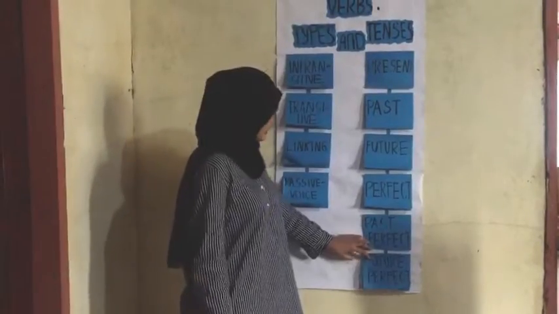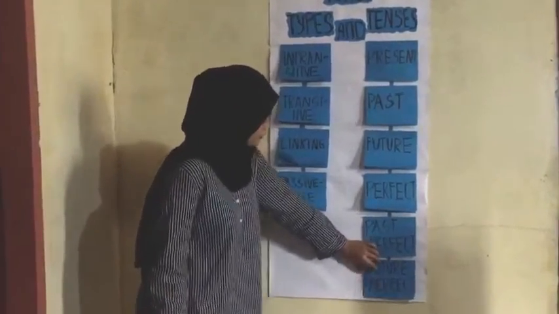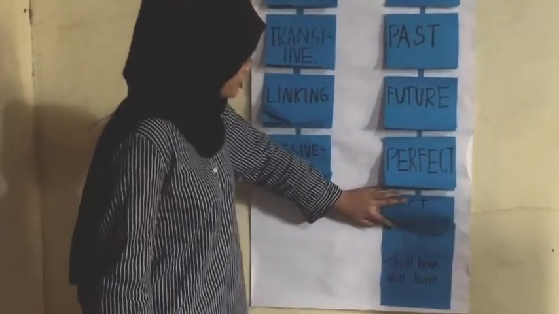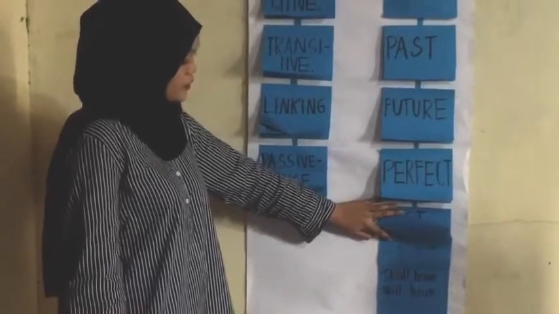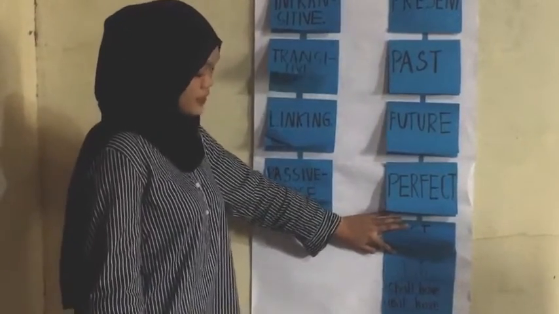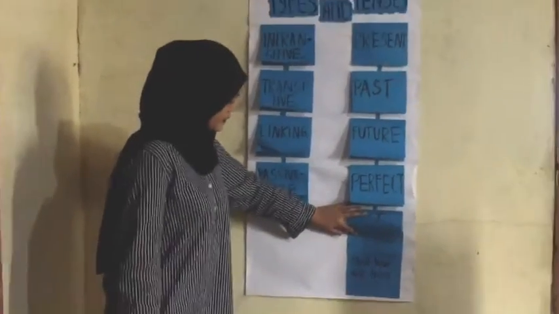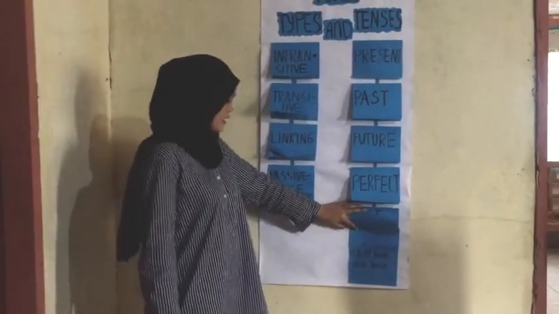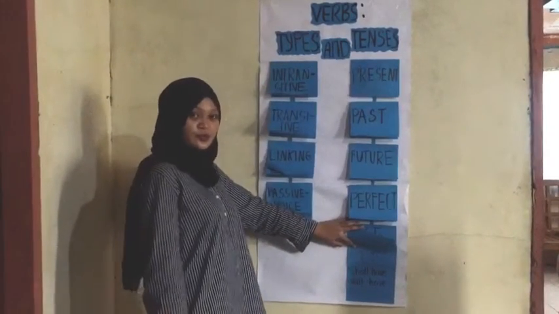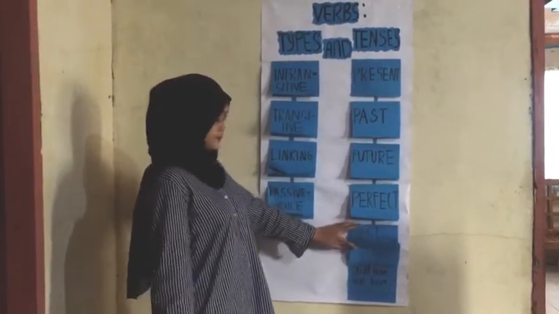The last one is future perfect. So future perfect is formed by adding shall have and will have to the past participle of the verb. Like, for instance, I shall have seen, I will have used, or I will have driven.